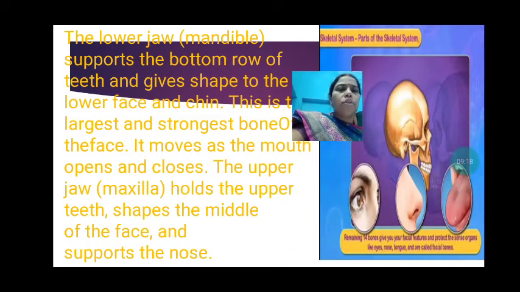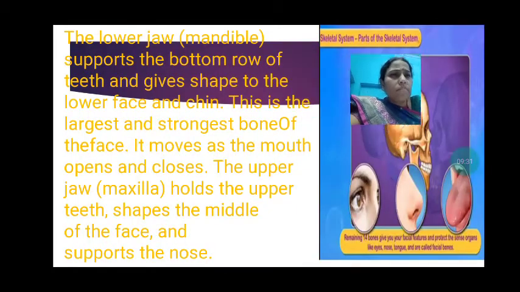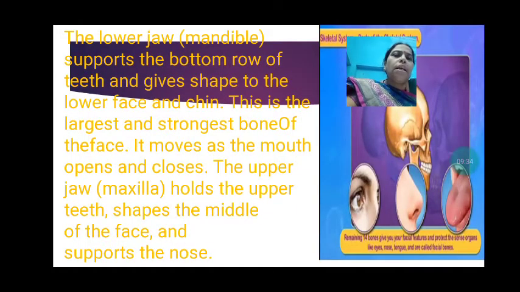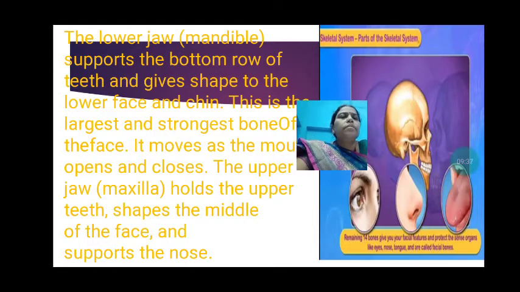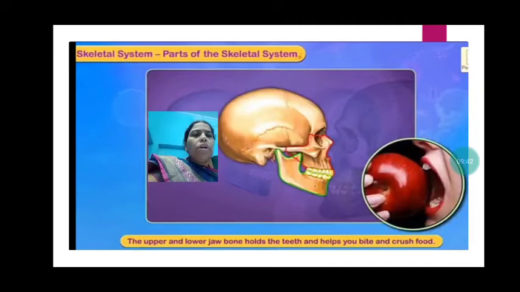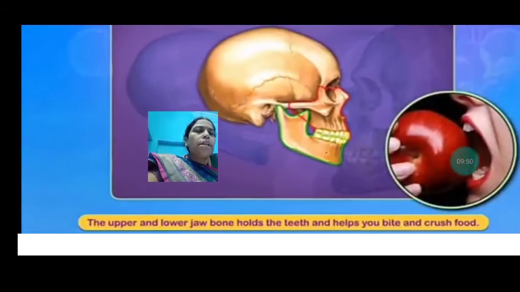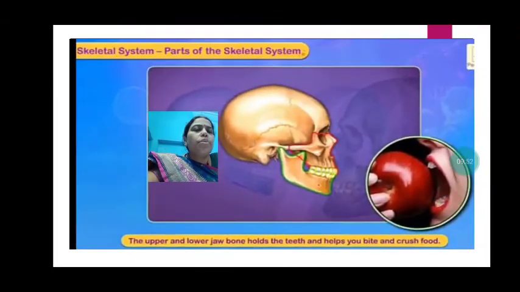The upper jaw is called the maxilla. It holds the upper teeth, shapes the middle of the face and supports the nose. The upper and lower jawbones hold the teeth and help you bite and crush food.